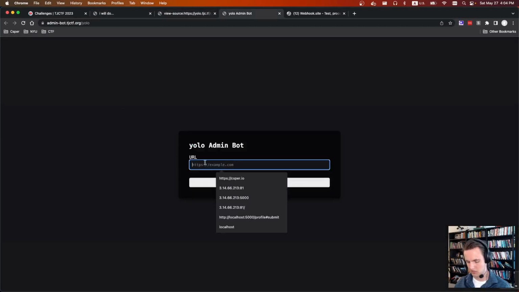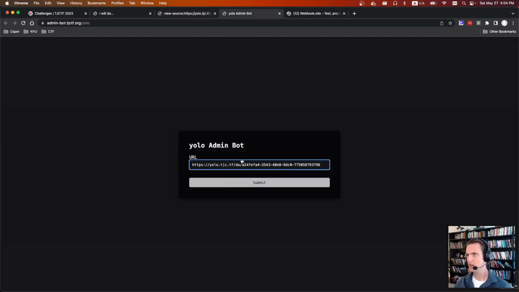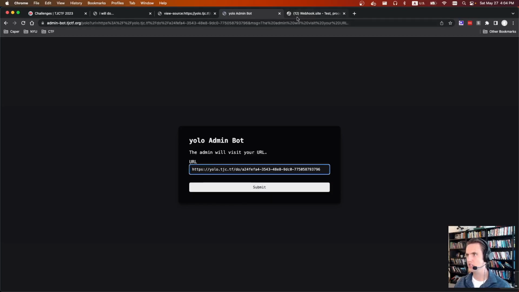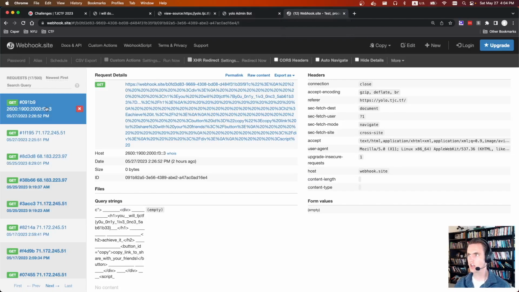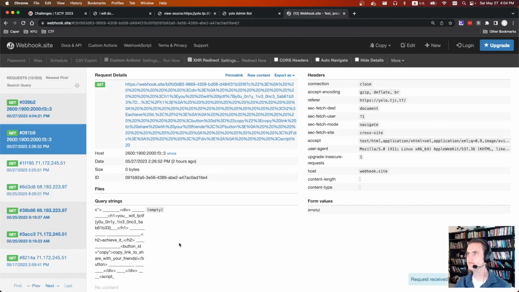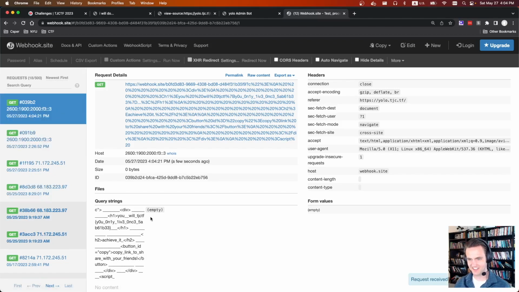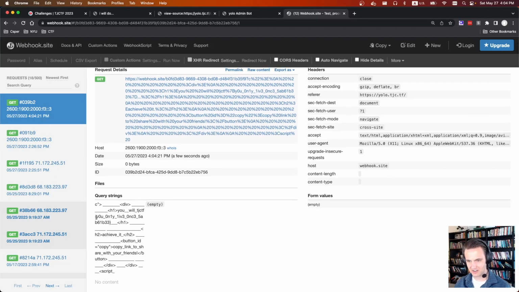But we can send this over to the admin bot, the URL we just created. Right now webhook says 12. We hit submit. It's loading. Hopefully this says 13 soon. Uh-oh. There we go. It took a second. Made me nervous. And this is our payload. So it says, you will TJCTF, you only live once.